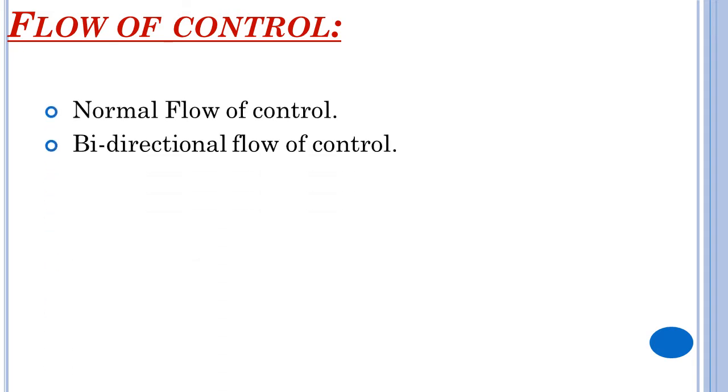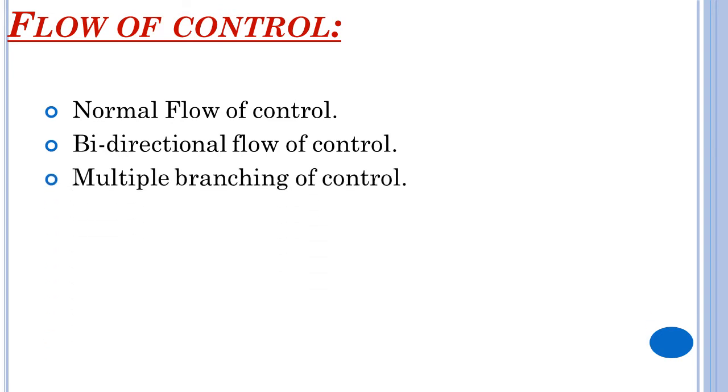Based on the flow of control of the program, they have divided it into three types: normal flow of control, second one bidirectional flow of control, third one multiple branching of control. You will get to notice the meaning of this. First type of flow of control is normal flow of control.